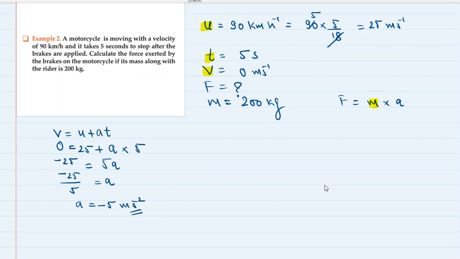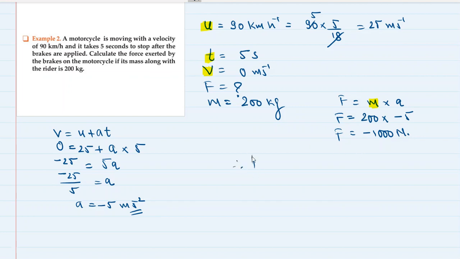Acceleration is negative because the brakes are applied, right? So now we can find the force. Force is equal to 200, that is the mass, multiplied by minus 5. So force is equal to minus 1000 Newton. So it's basically a retarding force.